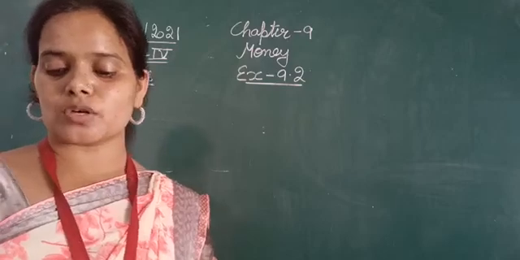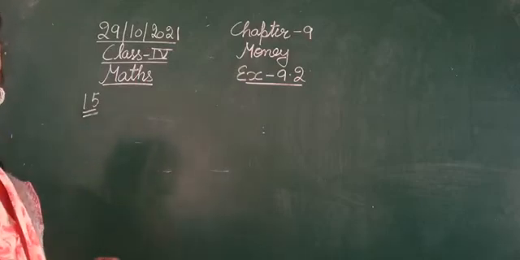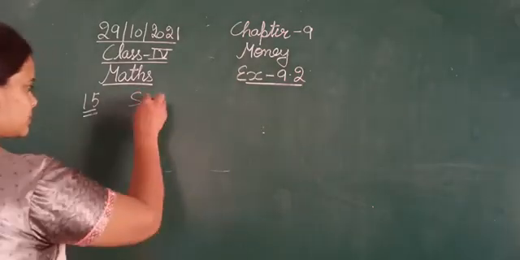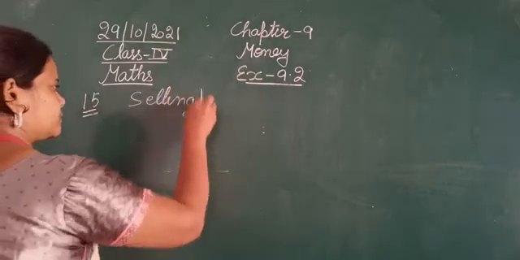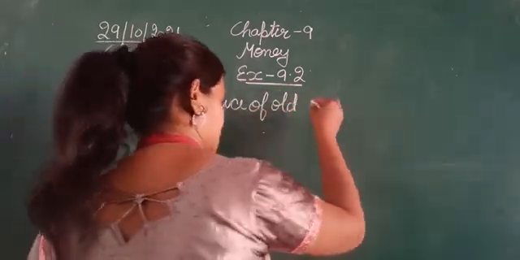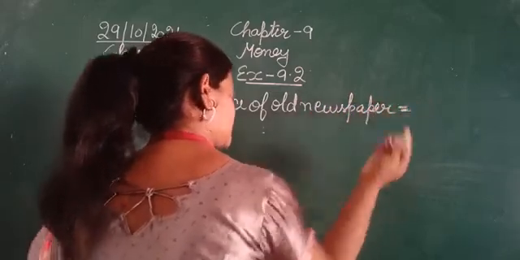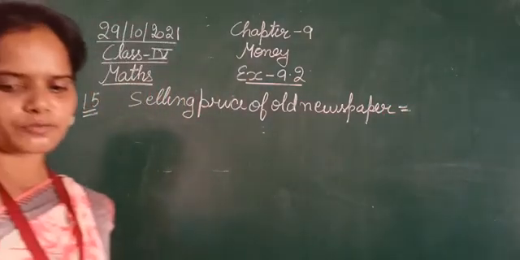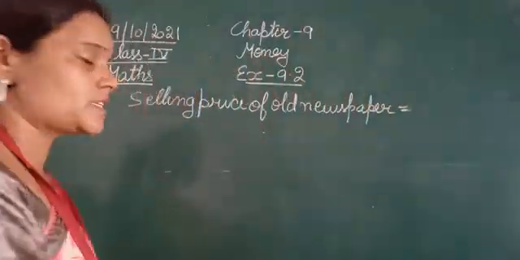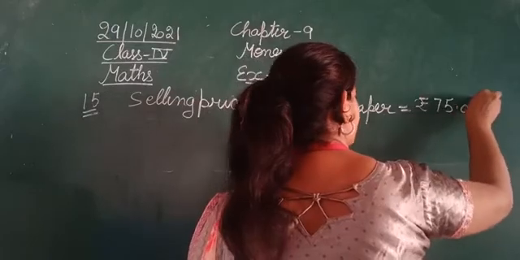Selling price of old newspaper is 75 rupees 5 paisa, that is rupees 75 and 5 paisa.